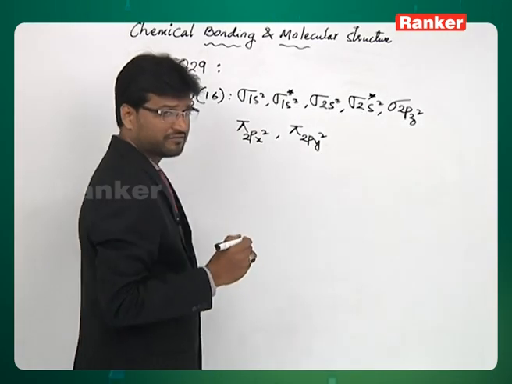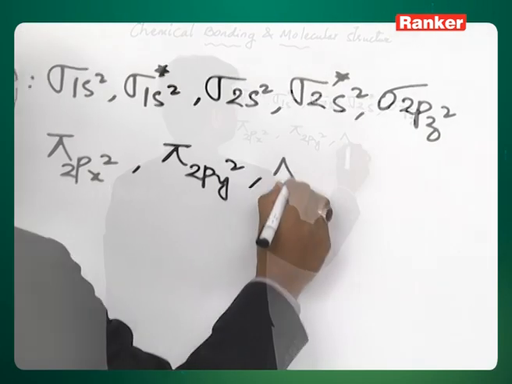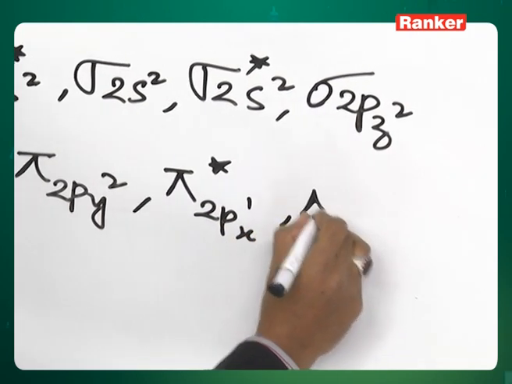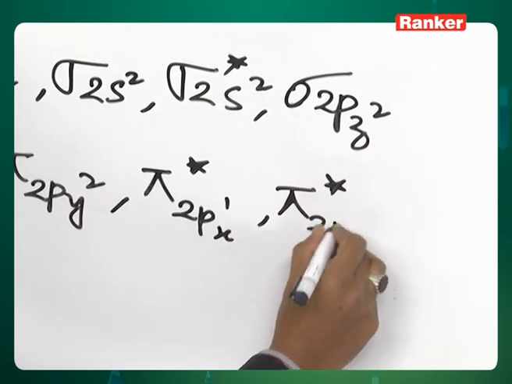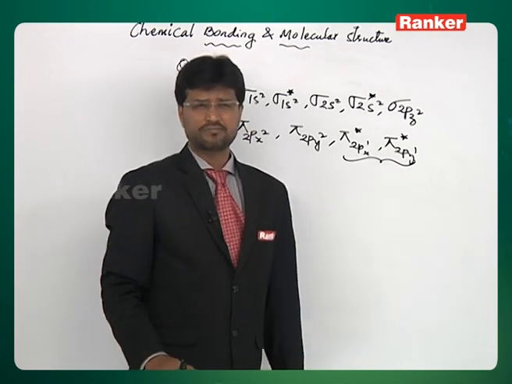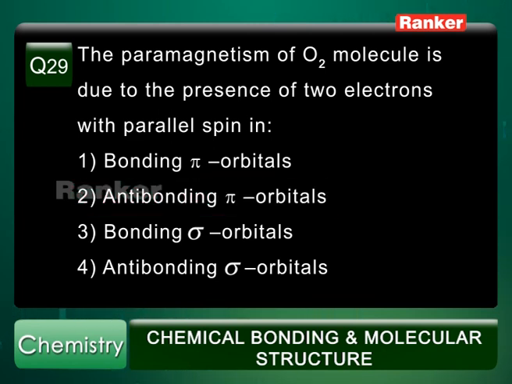With this we have accounted for 14 electrons. We still have 2 electrons to go. Now comes pi star 2px1, pi star 2py1. So these are the last 2 electrons which have gone to the anti-bonding pi orbitals. So the correct answer therefore is the second option. The last 2 electrons which are responsible for paramagnetism are present in the anti-bonding pi orbitals. The star indicates that it is anti-bonding.